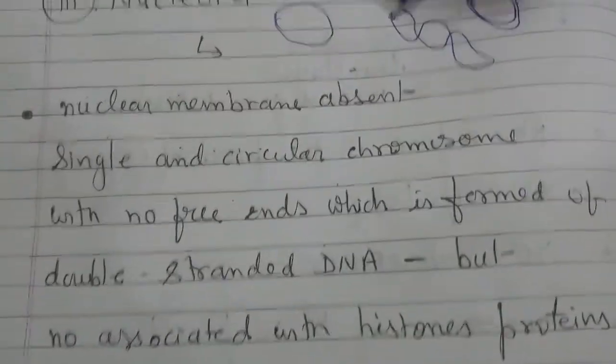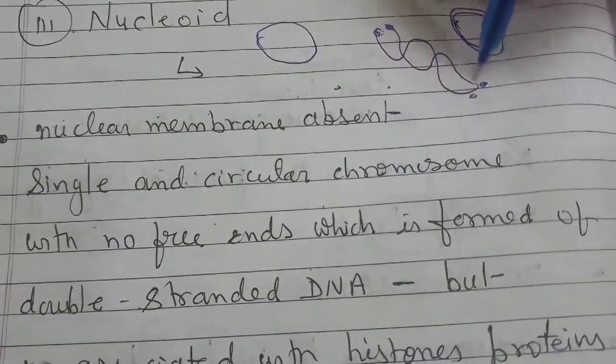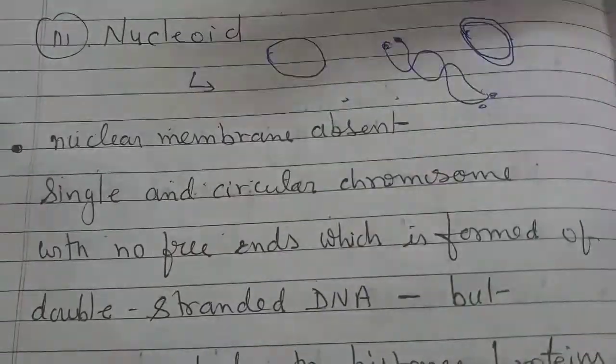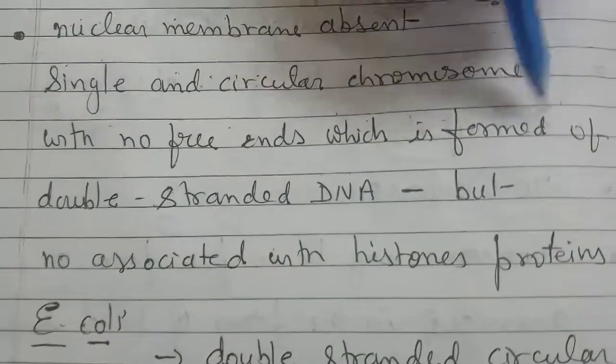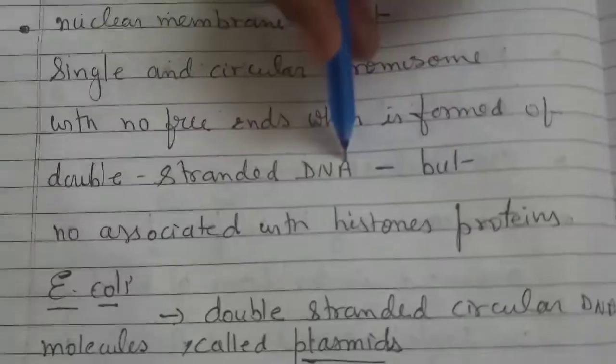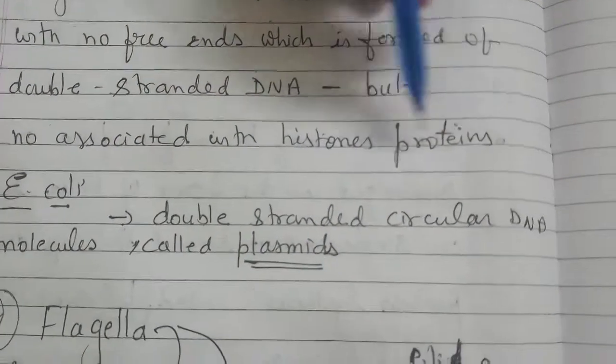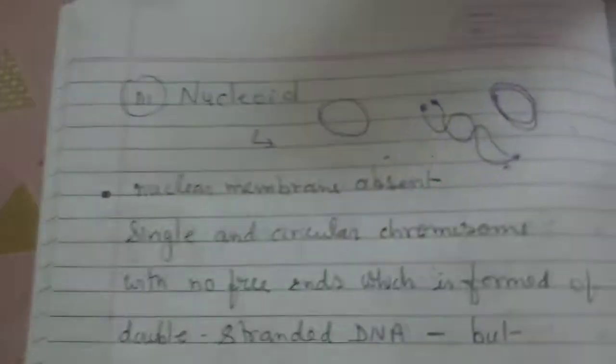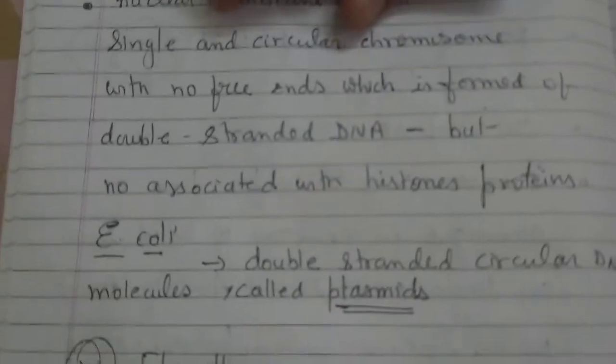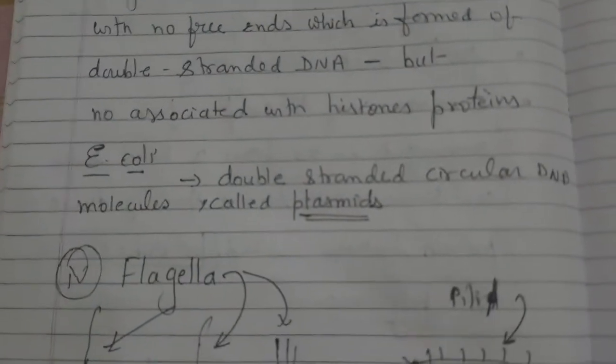Here there is a free end, you can say, which is our one. But if it is circular, there are no free ends, and it is formed of double strand DNA, but with no association with histone protein. In some DNA we find histone protein associated, but here we can't find histone protein.